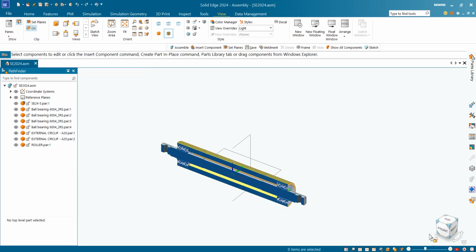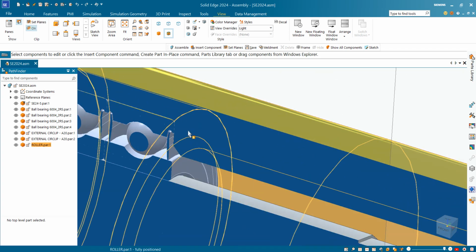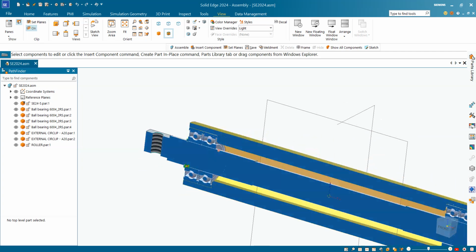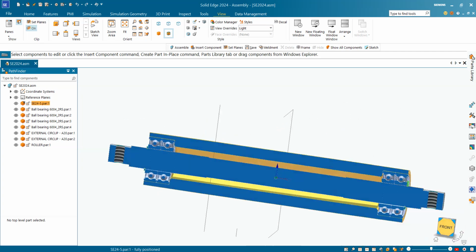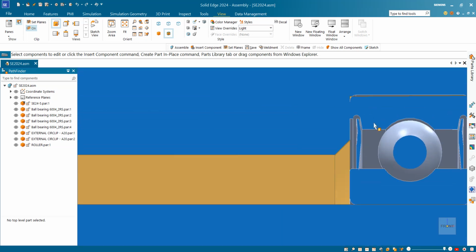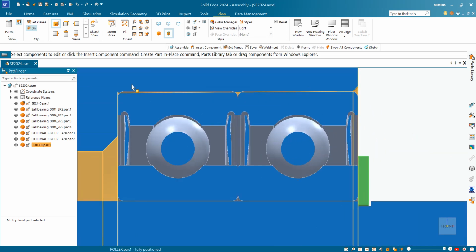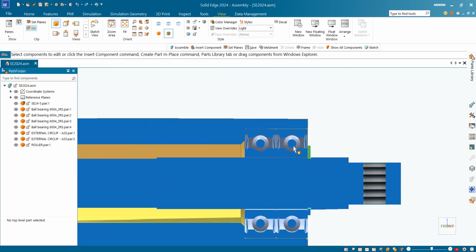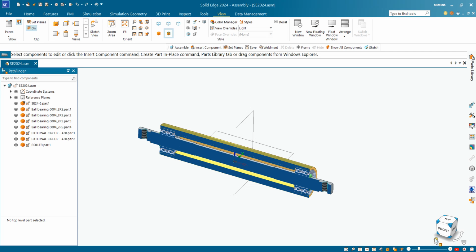Now you can see this is how you can take a section view. Okay, so friends, this is how you can take a section view to check whether our assembly is okay or not. You can see it is fully matched here, here also it is fully matched to our cutouts and all those things. So that's how you can check.